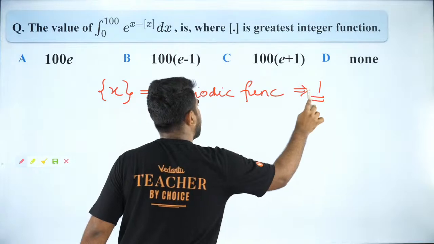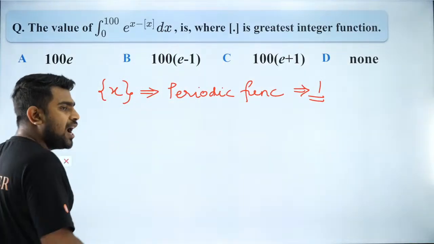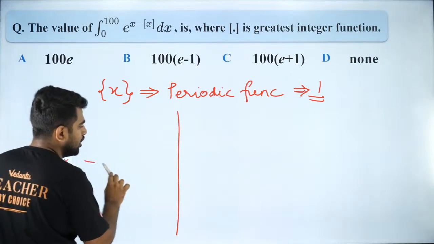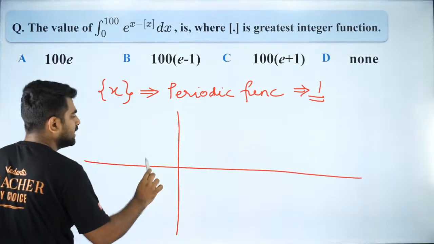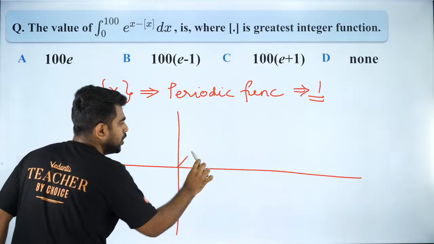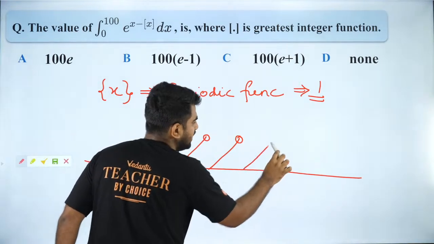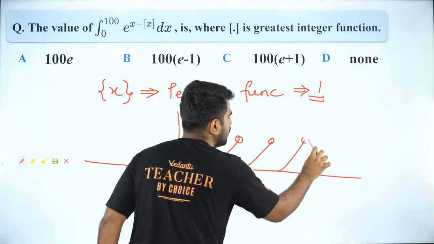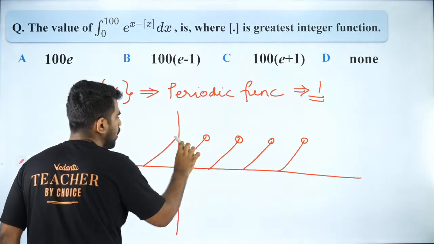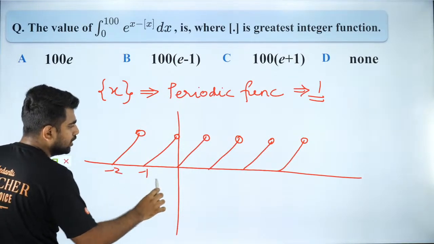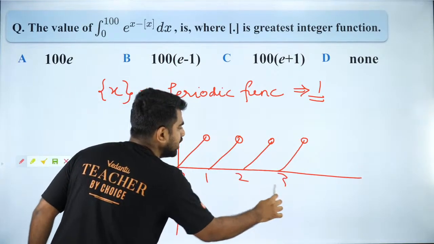The period of fractional part of x is 1. Why? Because the fractional part of x graph will look like this: 0 to 1, 1 to 2, 2 to 3, 3 to 4, minus 1 to 0, minus 2 to minus 1. Are you guys getting it? So can you see that it repeats after 1?